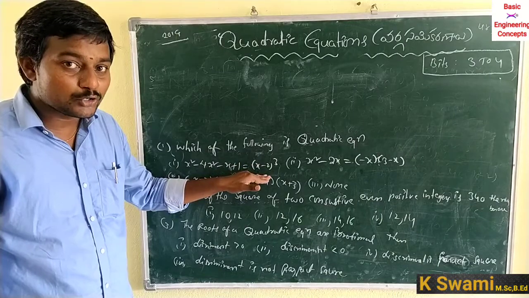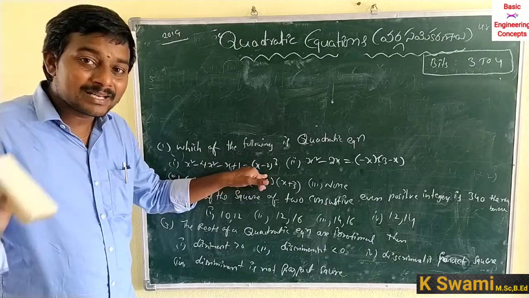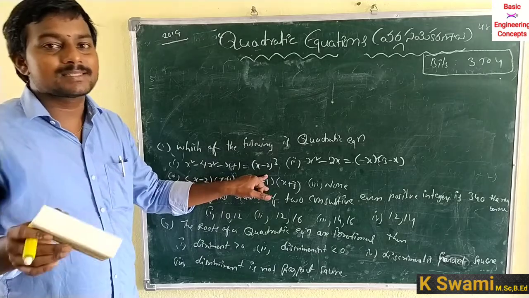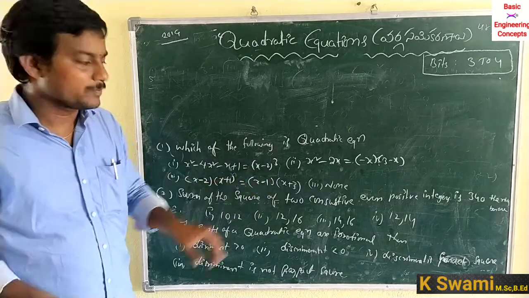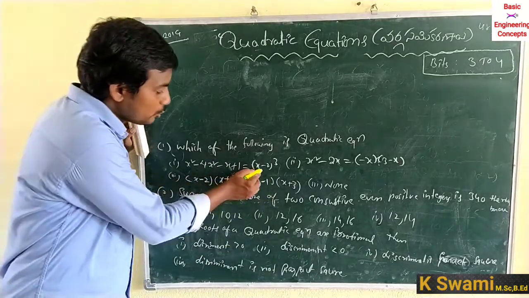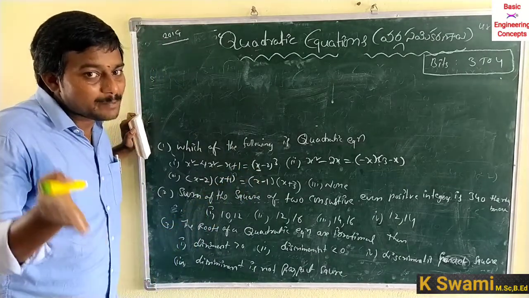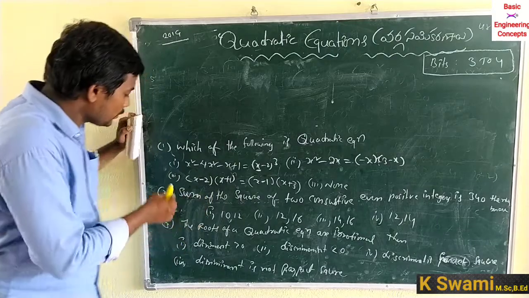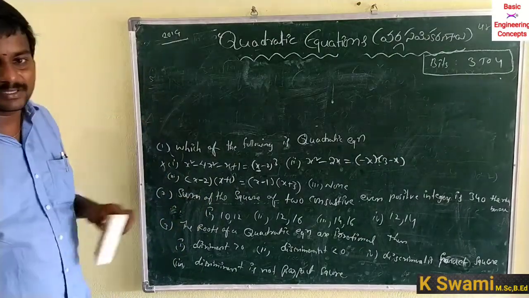x minus 2 whole cube means a minus b whole cube, which is a cube minus b cube plus 3ab into a minus b. So x cube means the highest power, the highest degree, is equal to 3. So this is not a quadratic equation.